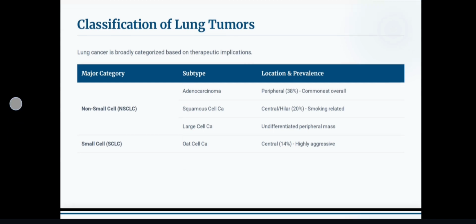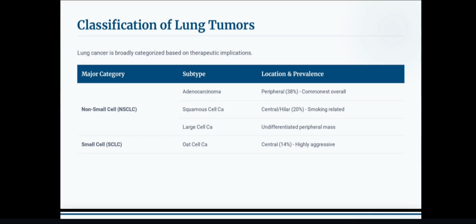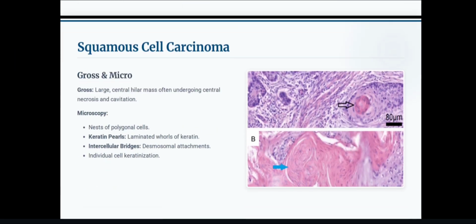Next, the major category is small cell carcinoma. The subtype is oat cell carcinoma. The location is central, and it is highly aggressive. Squamous cell carcinoma, gross and microscopy. Gross: large central hilar mass often undergoing central necrosis and cavitation. Microscopy: nests of polygonal cells, keratin pearls, laminated whorls of keratin, intercellular bridges, desmosomal attachments, individual cell keratinization.